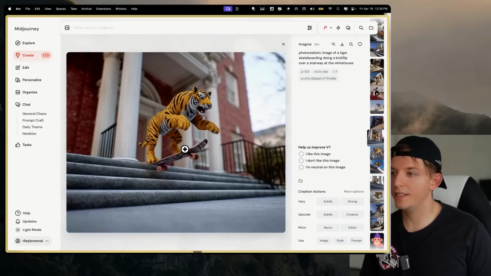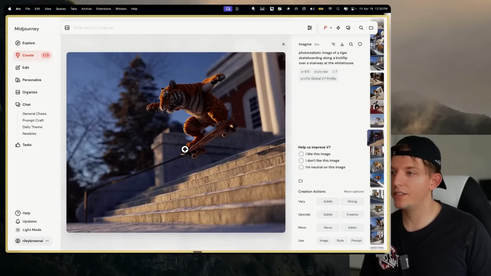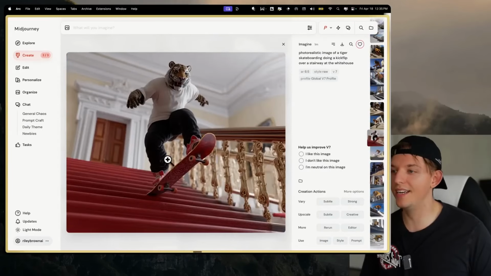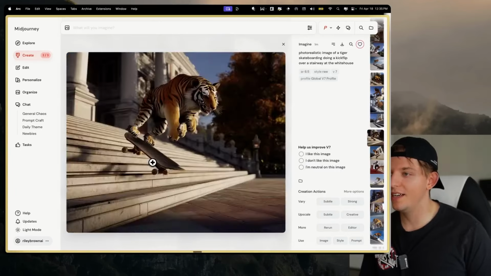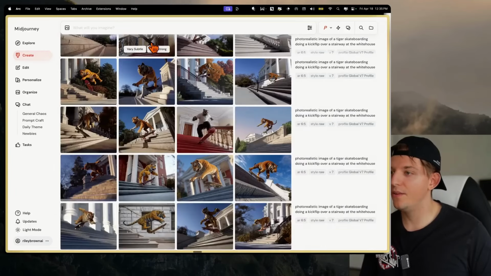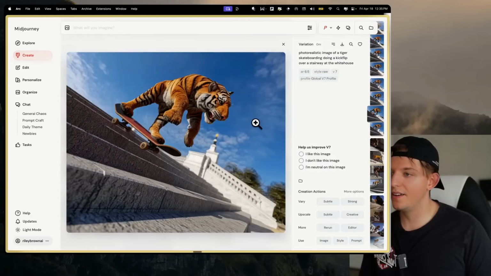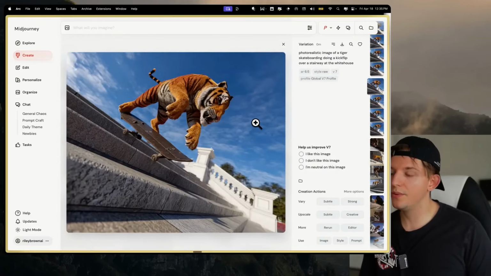This one's okay. This one looks a little fake. This one, the lighting's kind of good. I kind of dig this one. I'll favorite this one. And we can kind of go through here. This one is like a tiger wearing normal clothes. I'm gonna stick with that original one that I created. So here our variations are done. Okay, so this is pretty cool.